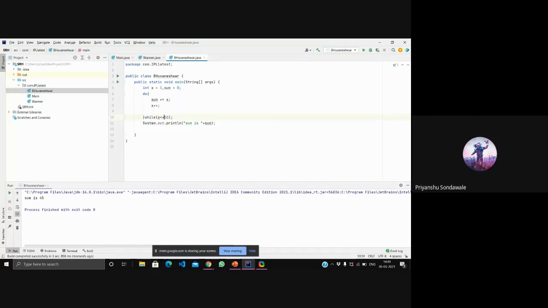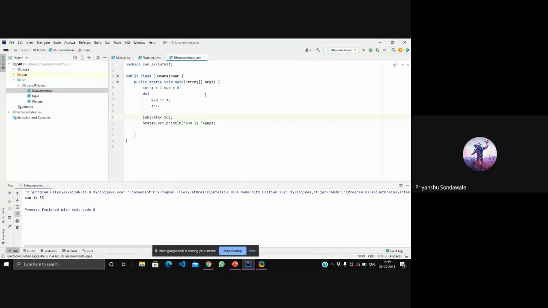But if I do less than equal to, then it will print my addition including 10. So in the output you can see sum is 55, right? So it added numbers from 1 plus 2 plus 3 plus 4 plus 5 till plus 10.